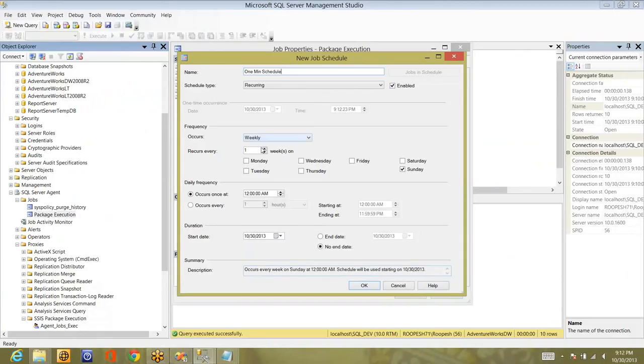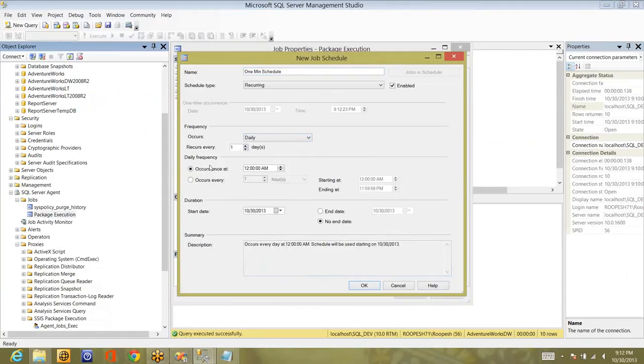Is it weekly or daily? Daily it is. Recurs every 1 day, occurs from 12 a.m. in the morning, and occurs every 1 minute, or you can even set every 1 second. I'm setting it to minute because second would be too small to calculate.